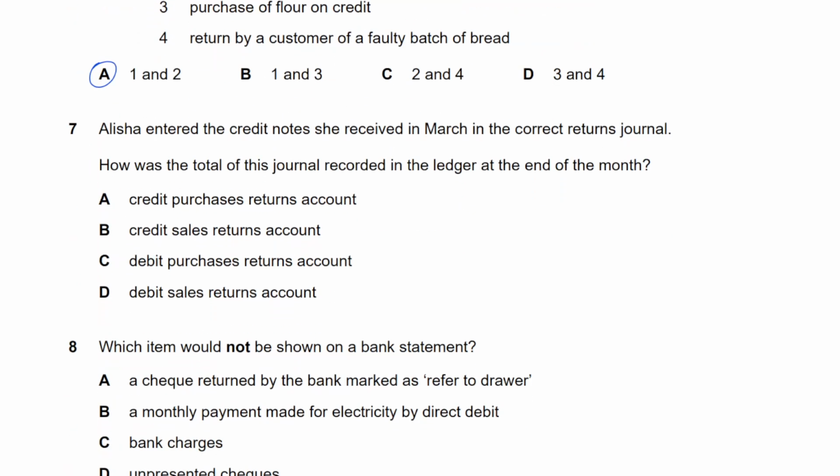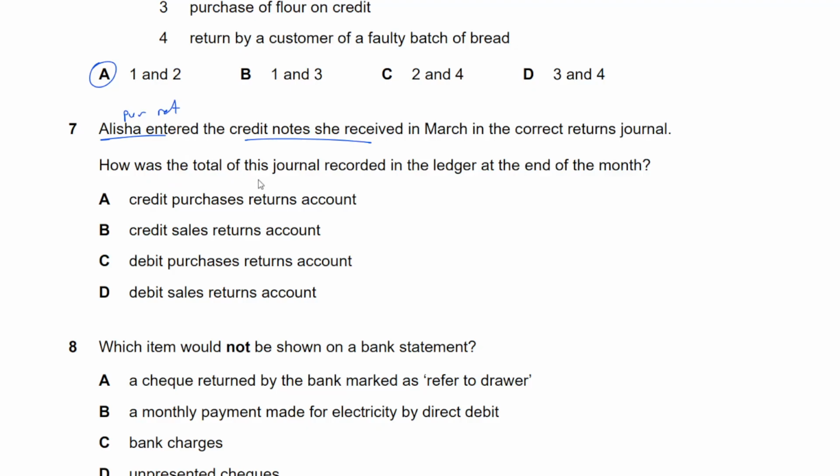Number 7. Alicia entered the credit notes she received in March in the correct returns journal. She received the credit notes means that was purchase returns for her, isn't it? Because that's credit note received. Remember, credit notes are always issued by the supplier and received by the customer. That's what tells me that Alicia is the customer in this case.